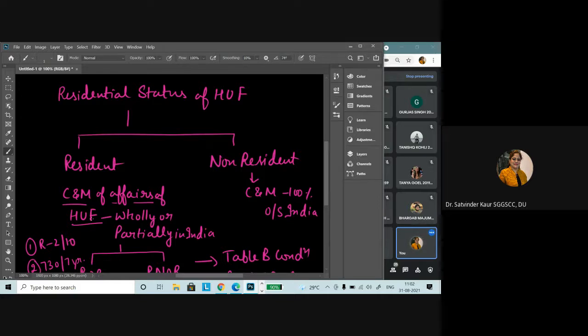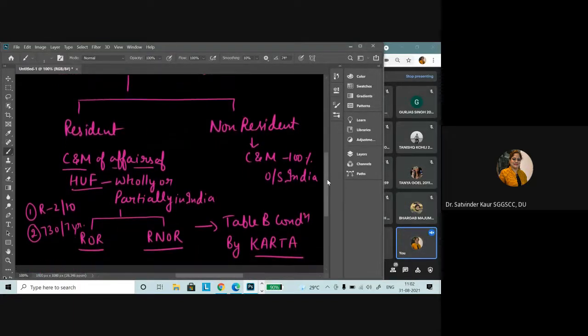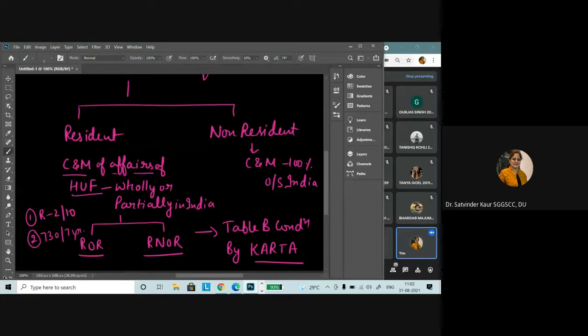So for that, the physical presence of the Karta or a few members or the house situation in India is not considered. It is considered where the decision making or the controlling power is situated. And further, if the controlling power is wholly or partially in India, the HUF business will be considered resident in India. And if it is considered resident in India, then whether it is ROR, the ordinary resident, or resident but not ordinarily resident, in that situation the stay or the satisfaction of the table B conditions by the Karta will be checked.